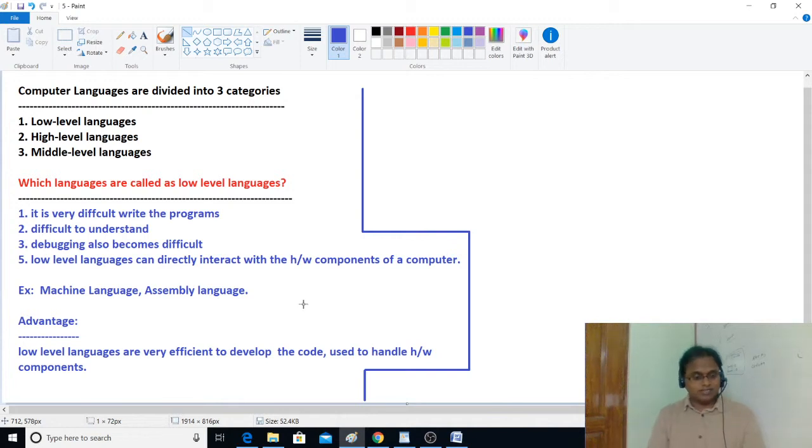No security is there, you are directly dealing with the cabin where the cash is placed. No bank manager, no cashier, no other employee. Directly we can deal with the bank.